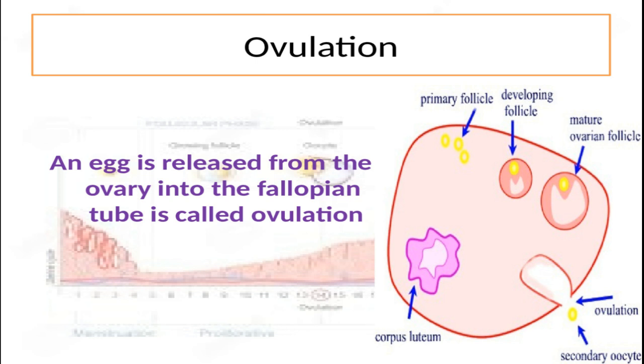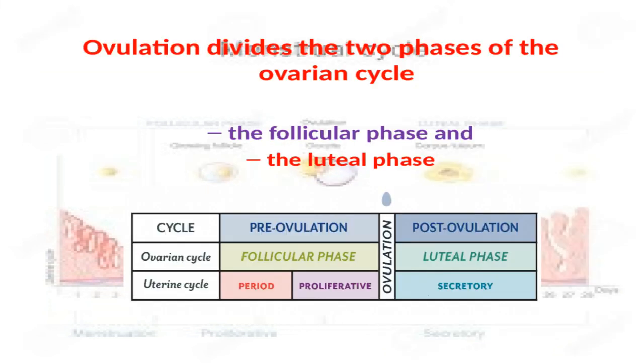Yes, this tertiary follicle contains a mature secondary oocyte, which is then released from the ovary in order to get fertilized. And that is the start of the second part of the ovarian cycle, that is ovulation, in which an egg is released from the ovary into the fallopian tube, and that process is called ovulation. It divides the follicular and luteal phases into pre- and post-ovulation phases, like it did in the uterine cycle.